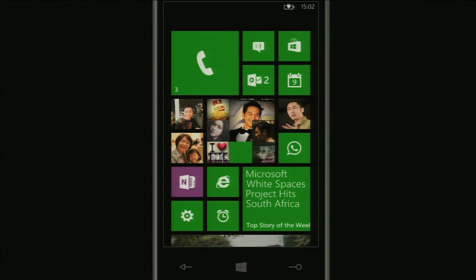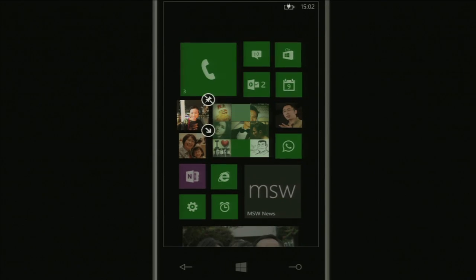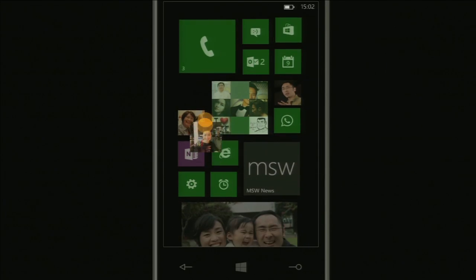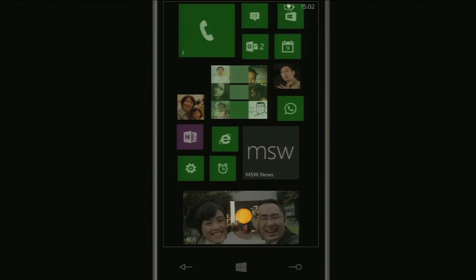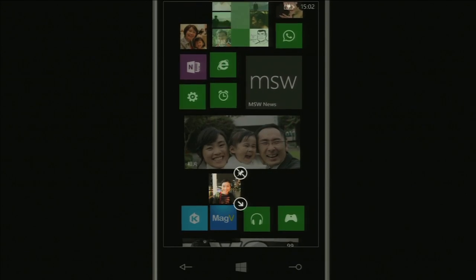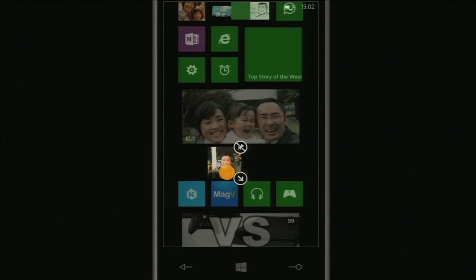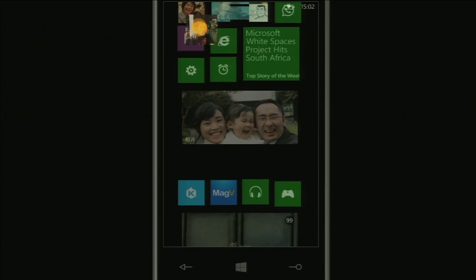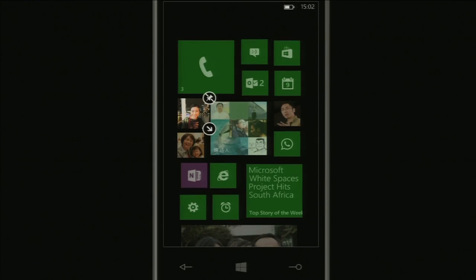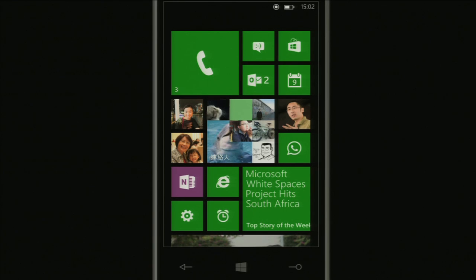Also you can customize your start screen. So this is actually my wife. If I don't want to see her, I can put her down there. But of course I can't, we're having a recording here, so I must put her back. But you can see you can customize your own start screen.